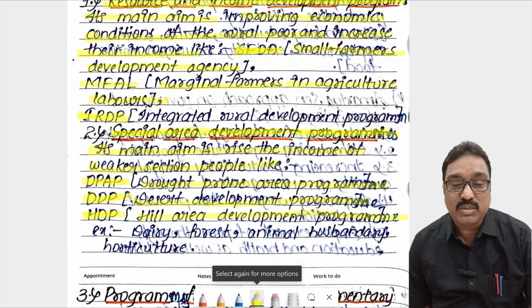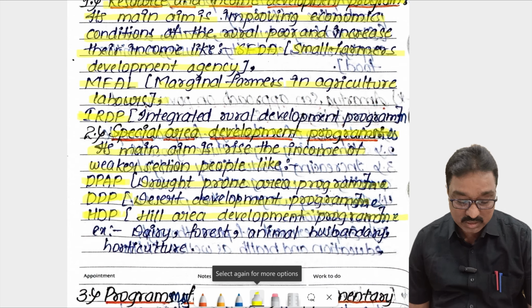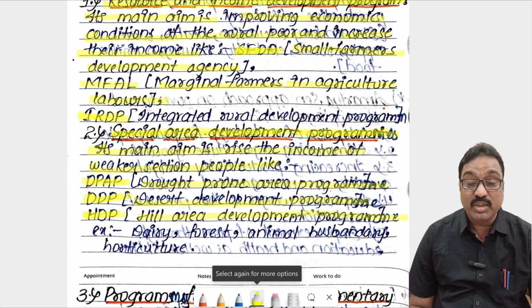In those states, all are called hill areas. There is no transportation facility, no marketing facility, no industrial development, no agriculture development. So for those areas we have to specially take care of those states under this program, HDP, hill development program.